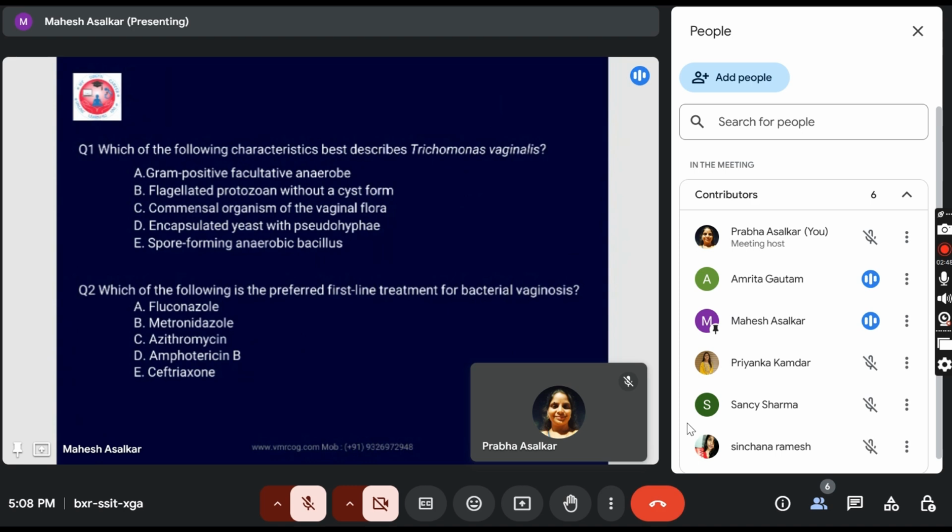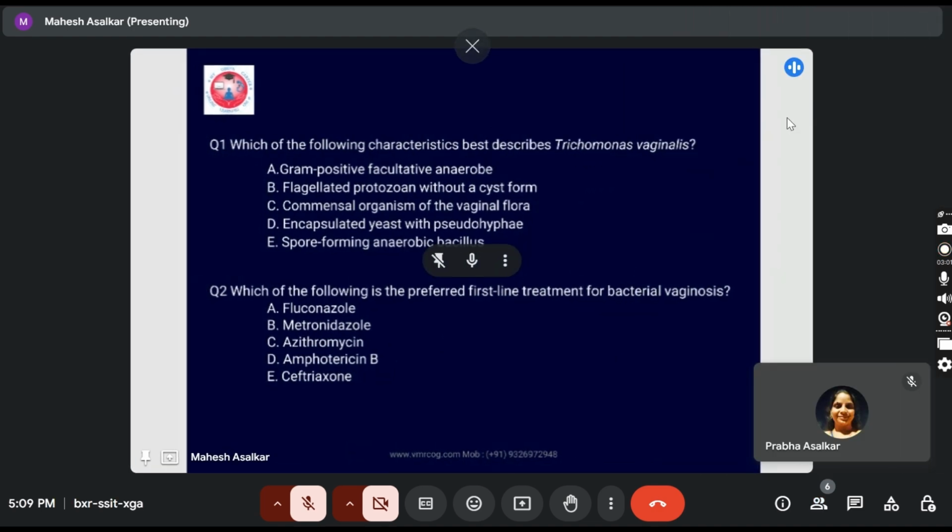Yes, sir. Question one. Which of the following characteristics best describes Trichomonas vaginalis? Option A, gram-positive. Option B, flagellated protozoan without a cyst form. Option C, commensal organism of the vaginal flora. Option D, encapsulated yeast with pseudohyphae. Option E, spore-forming anaerobic bacillus. Sir, option B.